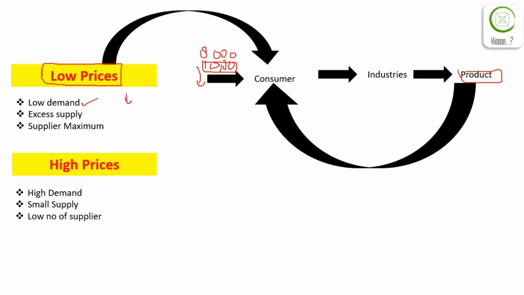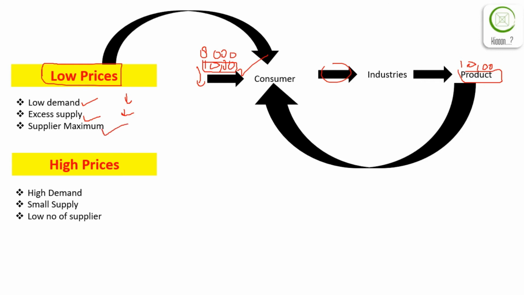The second thing is supply chain access or smooth supply operation. In this scenario, there is a demand of 10,000 devices from the consumer side to industries, and the industries will manufacture these 10,000 devices within a given time frame and deliver the product to the consumer at the required time. So it will also keep the prices low because there is availability of resources and availability of product.